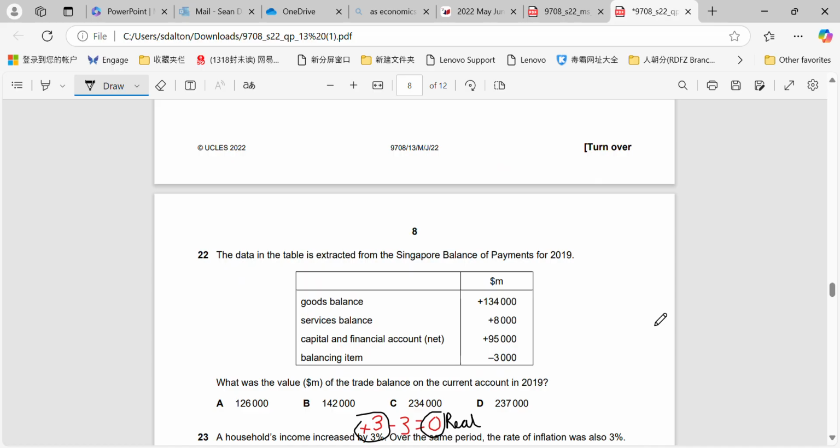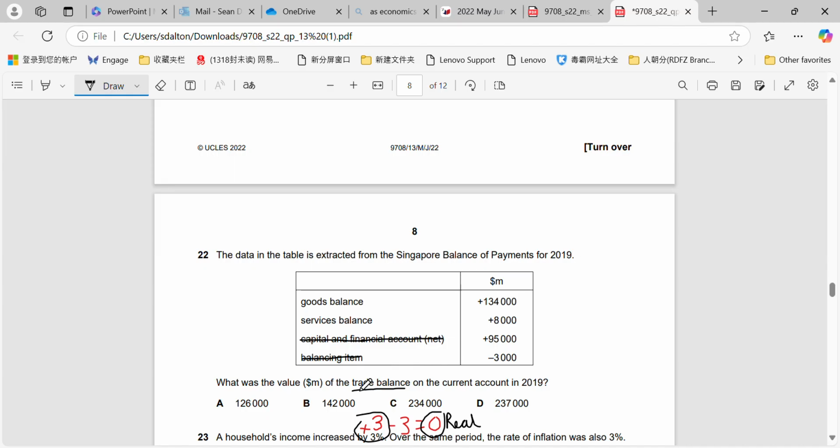22 is a very simple question. We've got Singapore's balance of payments for 2019. What was the value of the trade balance? Okay, so remember the balancing item, it always has to come to zero on the balance of payments. So we only look at the current account really in AS. The capital and the financial accounts are other accounts that form part of that balance of payments. Because it's a double entry accounting system, it always has to come to zero, which is why there might be a balancing item at the end of the period.